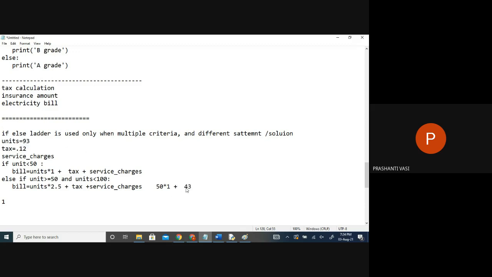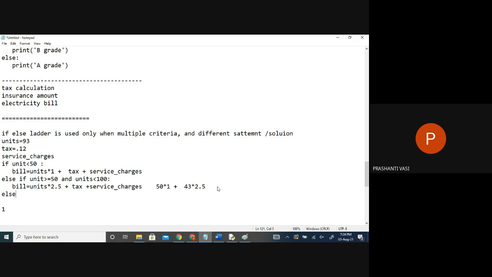So the 43 units are calculated based on 2.5. The whole units will not be calculated with 2.5. If you have consumed only 93 units, the first 50 are at the basic rate. The next slab gets multiplied with a higher rate. So you have to write the whole coding in this manner. So you have the logic here.